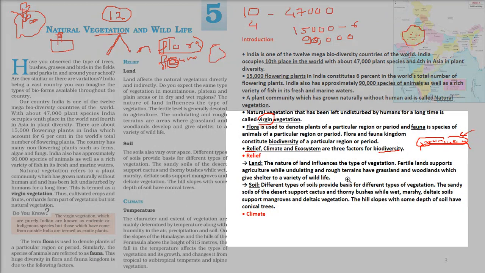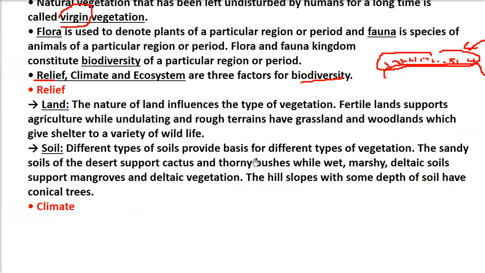When it comes to soil, everything grows on soil. So we can have different kinds of soil. Say, if the soil is of desert type, that is, balu, reth, cactus is going to come from the desert. There will be thorny bushes.